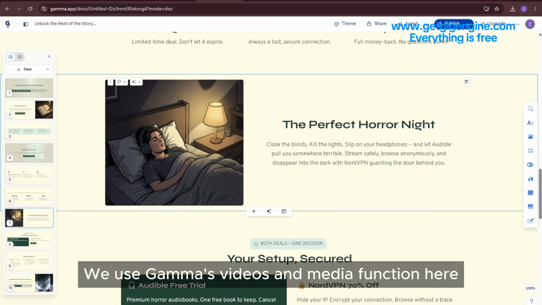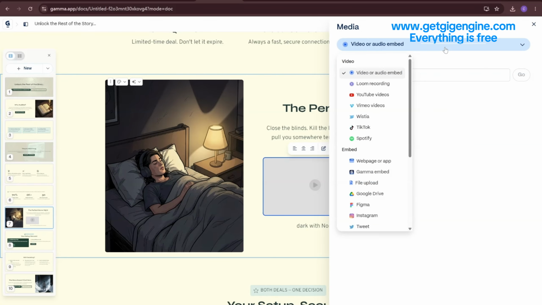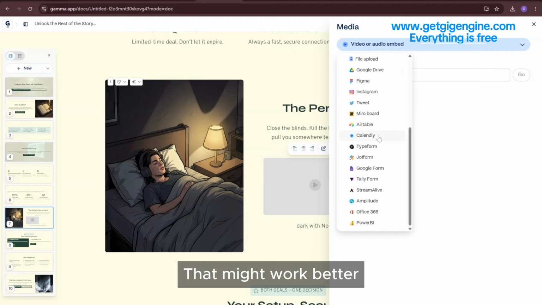The link here, you can put the TikTok video link, or upload your video to YouTube, then put the YouTube link here. That might work better.